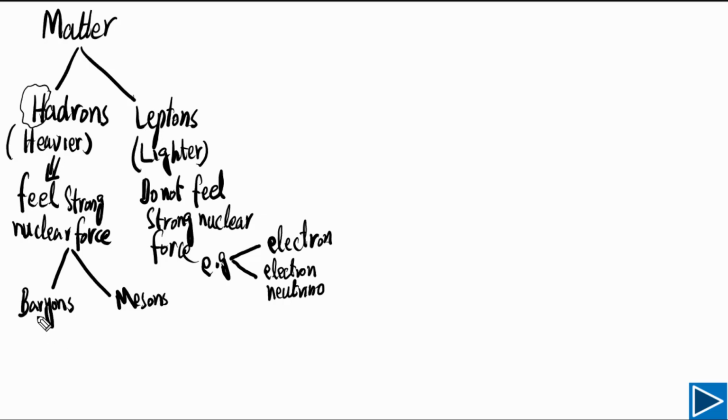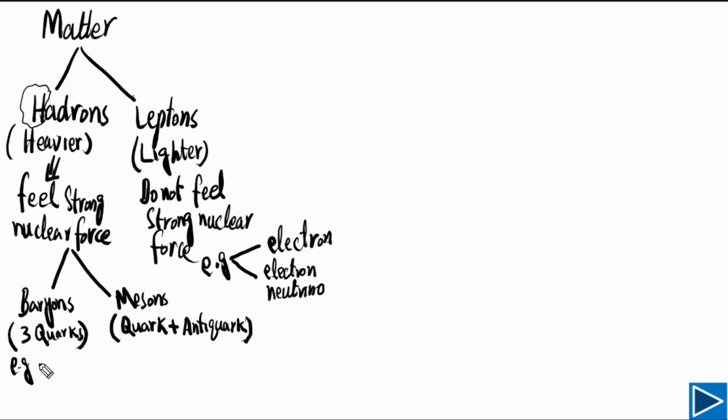Baryons consist of 3 quarks, means one baryon has 3 quarks. This is the composition of baryons. On the other hand, mesons consist of a quark and an antiquark, means one quark plus one antiquark make one meson. Now let's try to understand what are the examples of baryons.